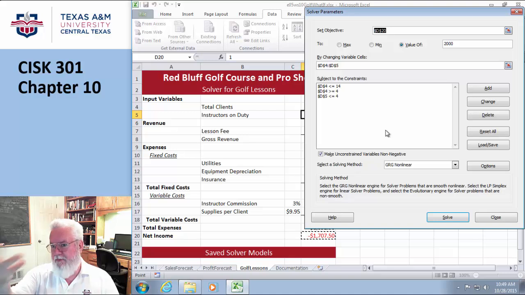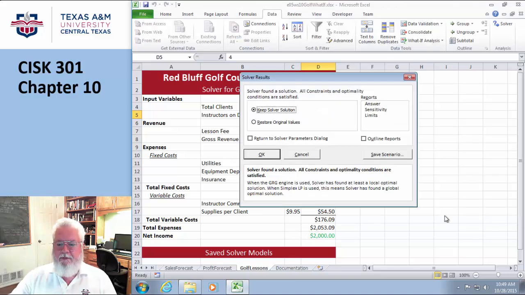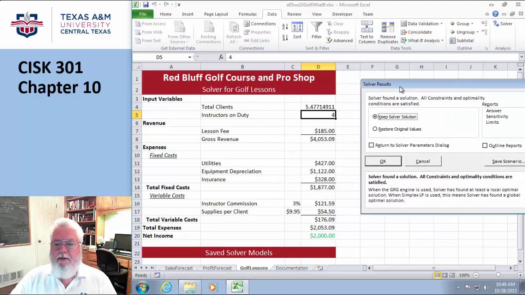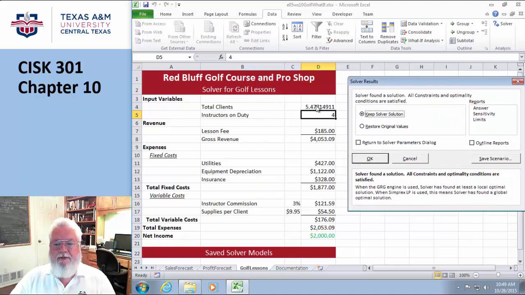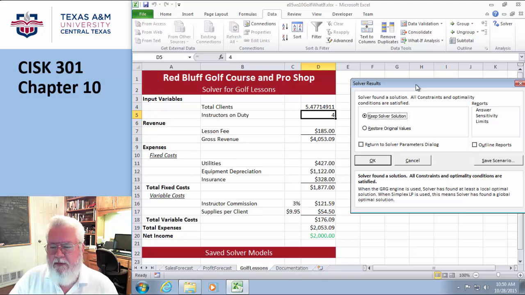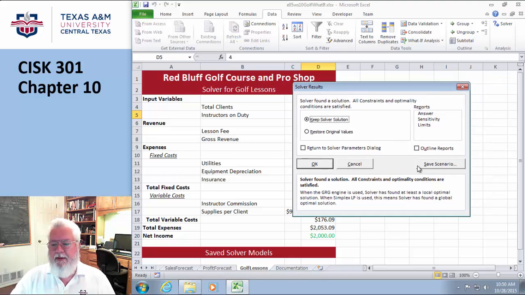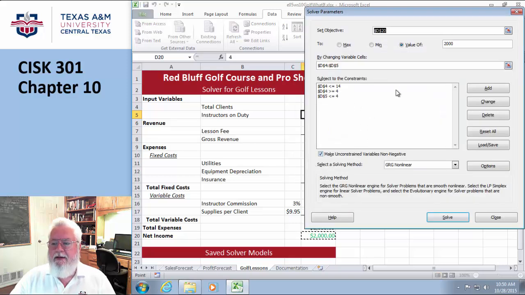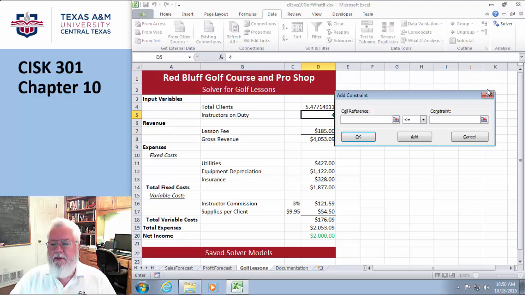Now, basically, you go in and tell it this stuff, and you say, solve this for me. Doing! And then it says, okay, I've solved it. And the answer is, you have to have 5 clients. Well, actually, 5.4. This is actually a pretty good thing. I can't have a 0.4 client. So I'm going to go back and return to the solver dialog. And I need to add one. And this is a little weird. I have to tell it that this cell reference here, well, both of them, are integers.